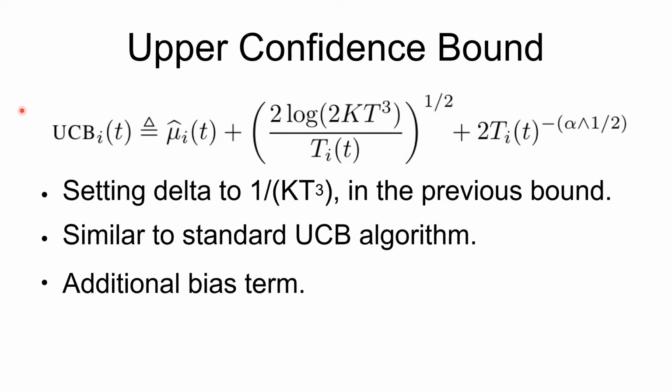Now that a probabilistic upper bound on the absolute deviation has been established from the previous theorem, the authors move on to establish an upper confidence bound on the true mean of the reward associated with arm i. This is similar to the standard UCB algorithm and is obtained by setting delta to 1 by Kt cubed in the previous bound. There is a presence of an additional bias term as discussed in the previous theorem.